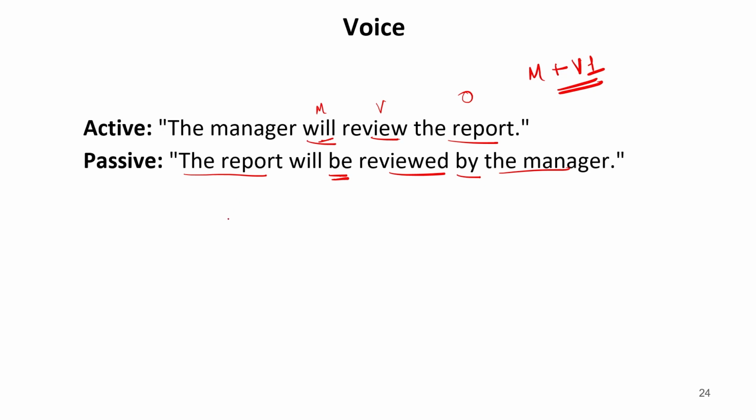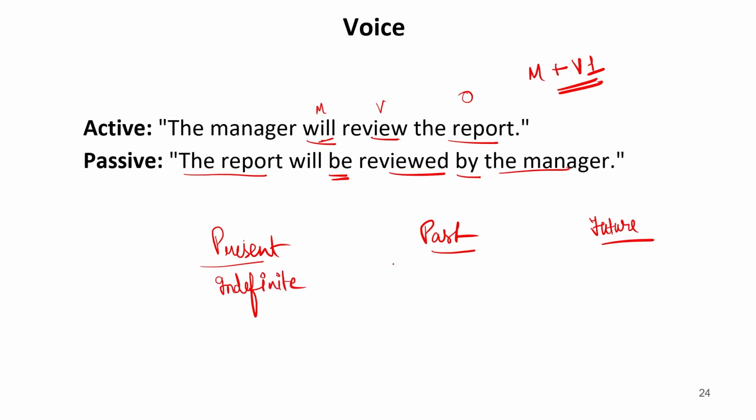Now one more thing to be kept in mind, that we have present tense, then we have past tense, and then we have future tense. Now we have present indefinite or simple present, again we have simple past or simple past indefinite, then we have future indefinite.